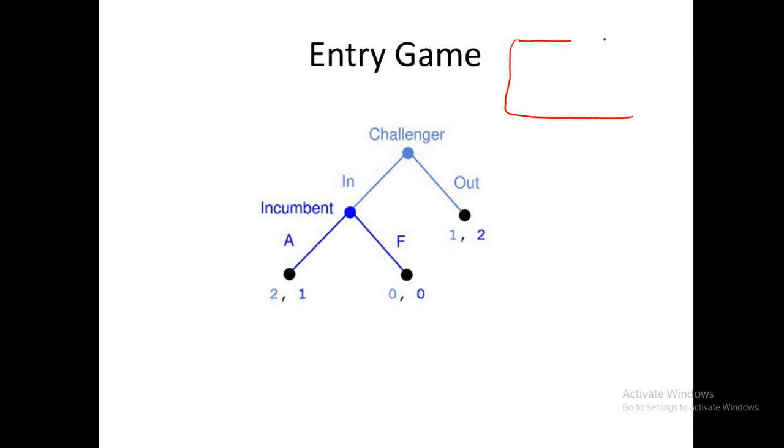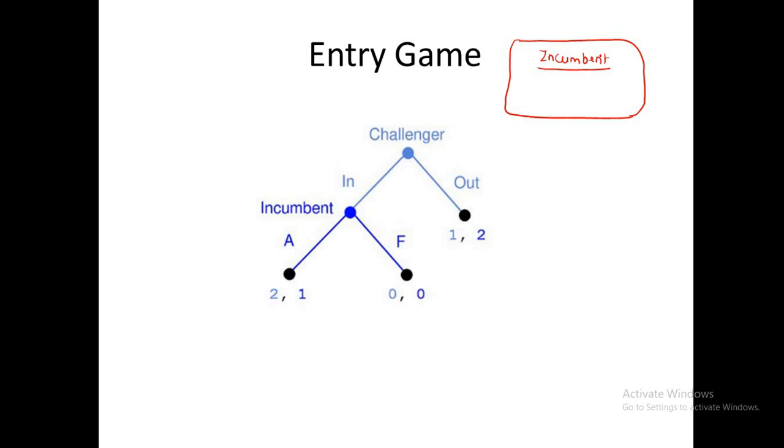In this market right now we have only one player, that is the incumbent. He is a monopolist, meaning he is the only player in the market right now. Nobody is there in the market other than him. Now, the incumbent is facing a situation in which the other player, the challenger, may enter into the market.